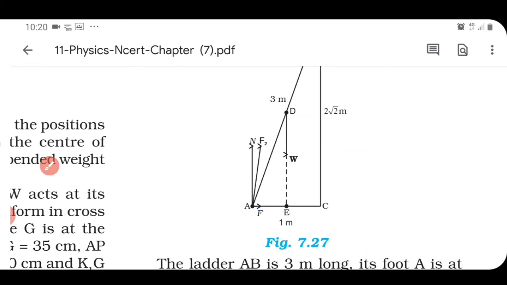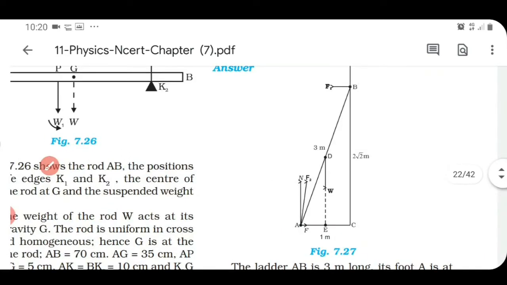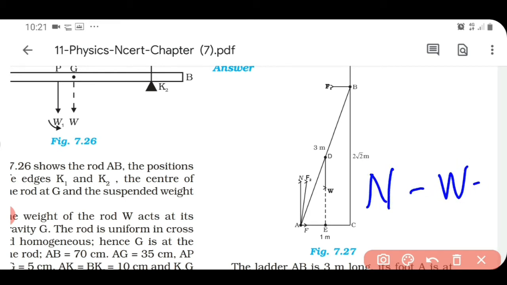Now, in vertical direction, which all forces do we have? Weight mg is acting downward, and normal reaction N is acting upward, in the opposite direction. So the condition for translational equilibrium in vertical direction, taking upward direction as positive, becomes N minus W is equal to 0.